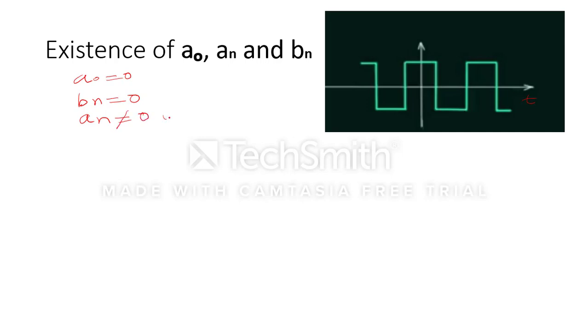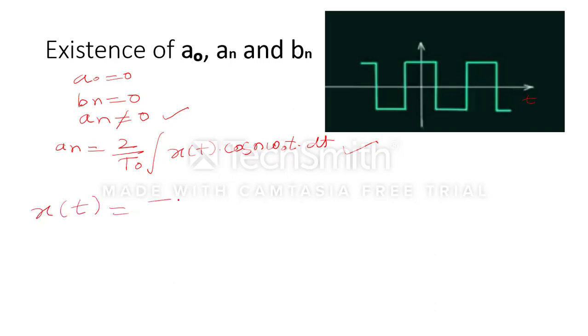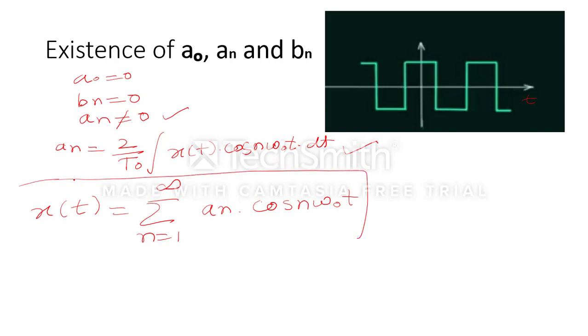It means we have to calculate only an, and the formula for an is an equal to 2 by T naught integration x of t cos n omega naught t dt. Once we get the value of an, the final answer will be x of t equal to summation n equal to 1 to infinity an multiplied by cos n omega naught t. Once we get the value of an, we have to put it in the x of t equation, and that will be our final answer.